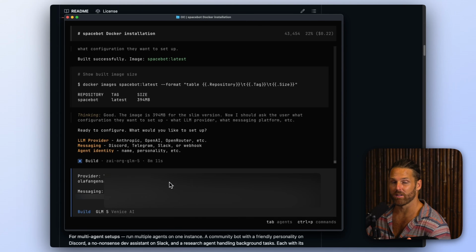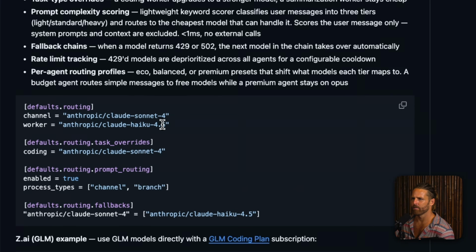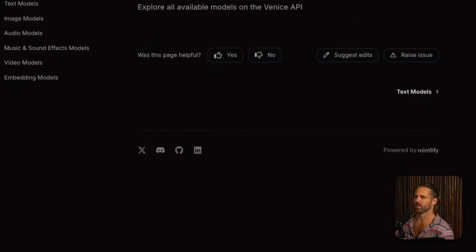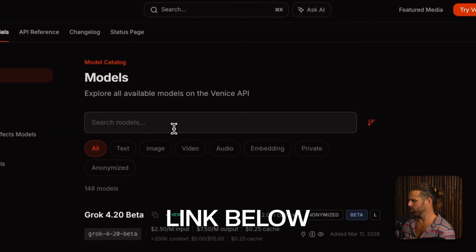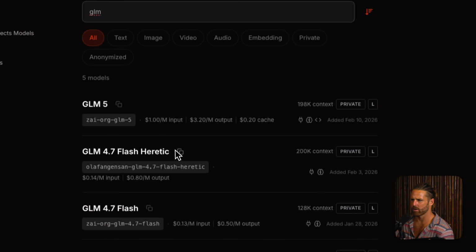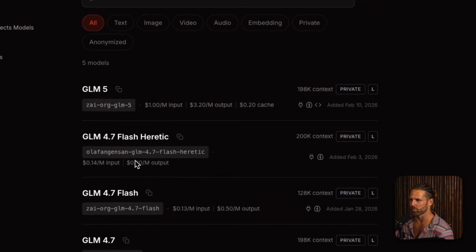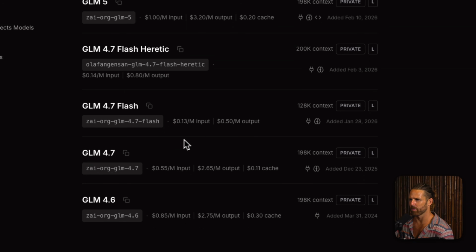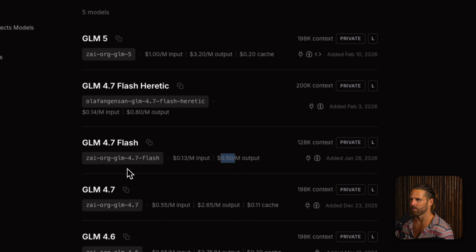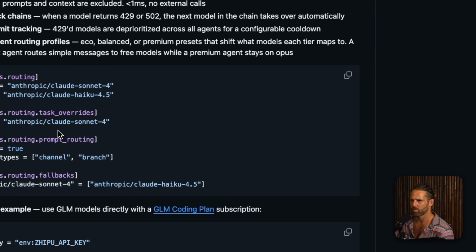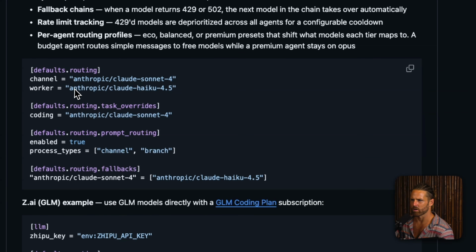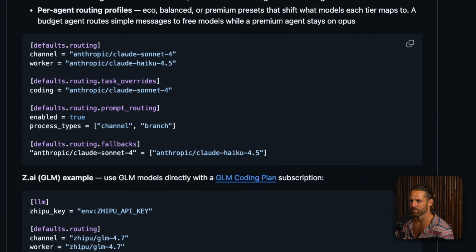I'm giving it the model I want Venice to use. I'll give it a worker model too. Why not? So I go to the Venice models page. We're already using Flash Heretic, so it's uncensored. This is a very affordable model, but we could probably use something even cheaper. I mean, yeah, we'll just use GLM Flash as the worker model. Remember here, channel worker, and I think that'll be fine, to be honest.